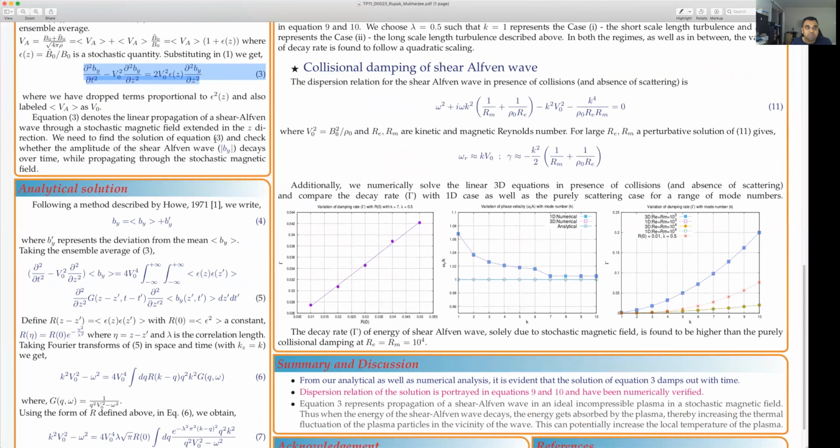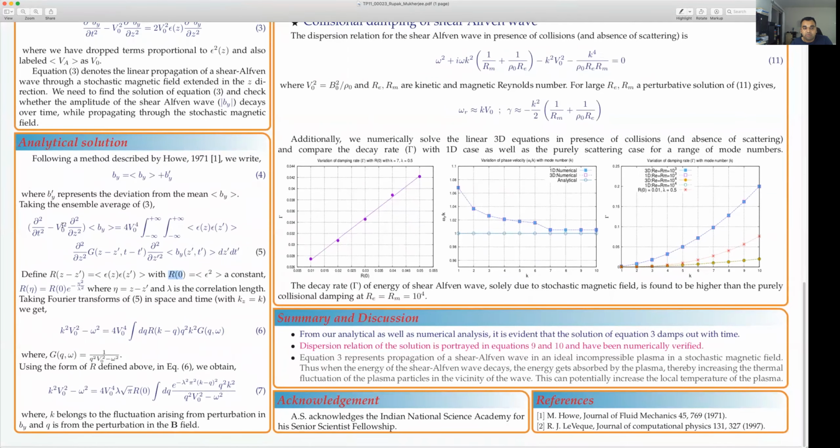For the analytical solution, we expand b_y in terms of a mean b_y, which is the average of b_y, and a deviation from the mean, b_y prime. We take the ensemble average of equation 3, where G is the Green's function, and then we also define R in terms of a correlation length and R0, which is the amplitude of the perturbation.